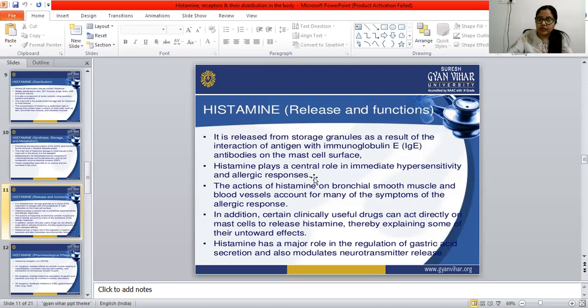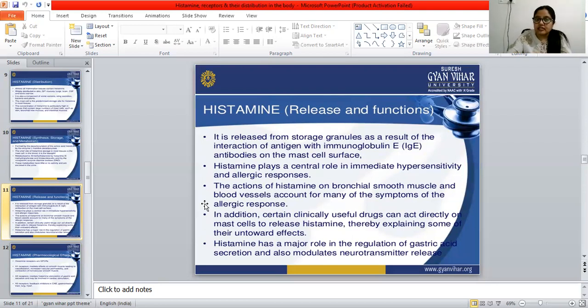The action of histamine on bronchial smooth muscle and the blood vessels accounts for many of the symptoms of the allergic responses. When histamine acts on the bronchial smooth muscle and the blood vessels, it may produce more allergic responses.